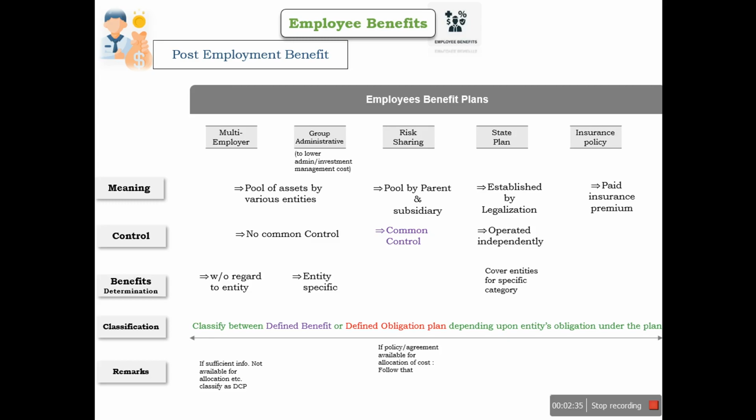And in case of risk sharing, if there is a policy and agreement available for allocation of cost, we need to follow that. If there is no policy or agreement in that respect, we need to recognize it in the separate financial statements of the sponsoring entity, and other entities will recognize cost equal to the contribution payable.